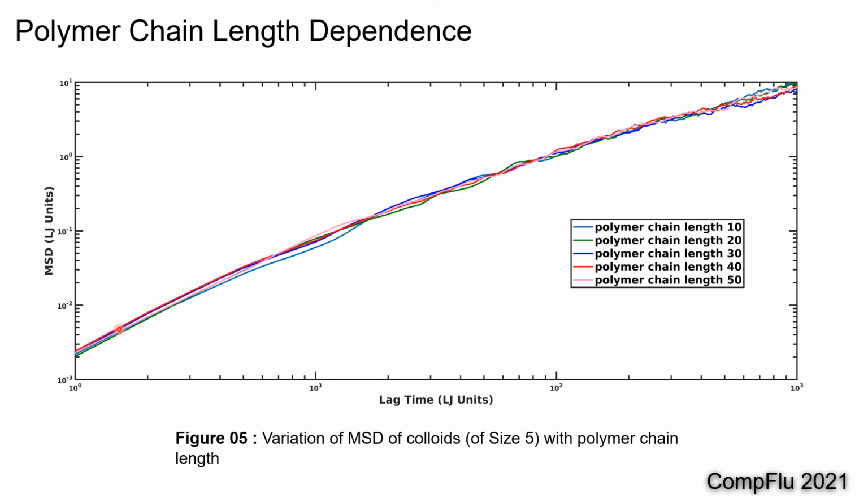From this plot, we can conclude that the mean square displacement is not that sensitive to the change in polymer chain length, which indicates that the diffusion of the colloidal particles is not that much affected by the polymer chain length when the size of the colloidal particles is smaller than the size of the polymer chain.